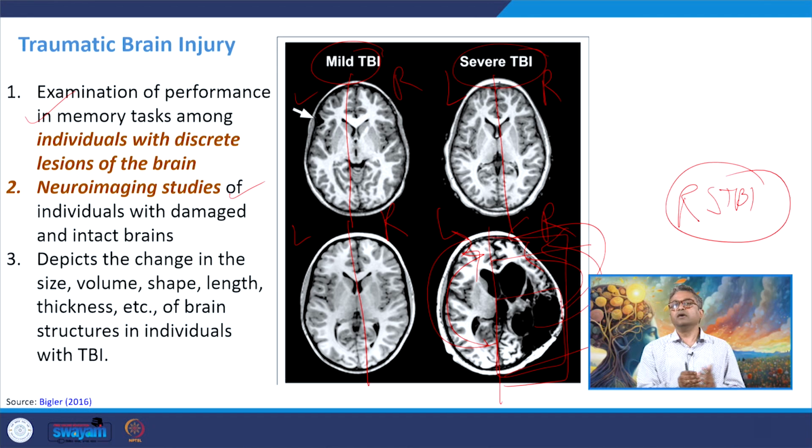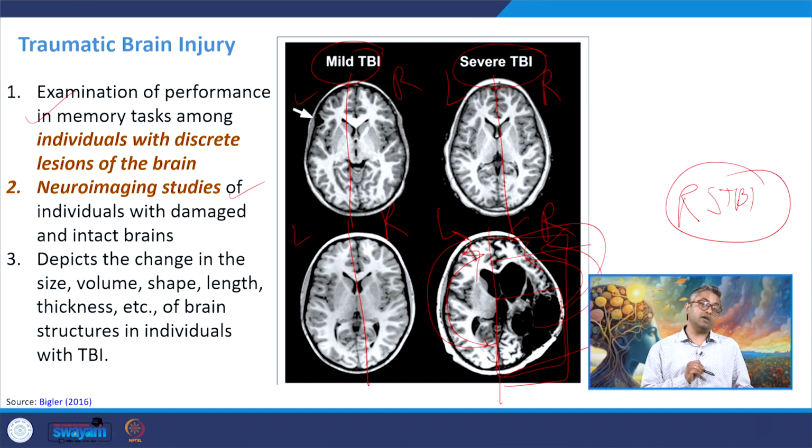In mild TBI, they compensate, there is projection, and some network is still intact. However, in severe TBI, we see impairment, and when the impairment is there, the individual faces a lot of challenges and trouble in doing so.